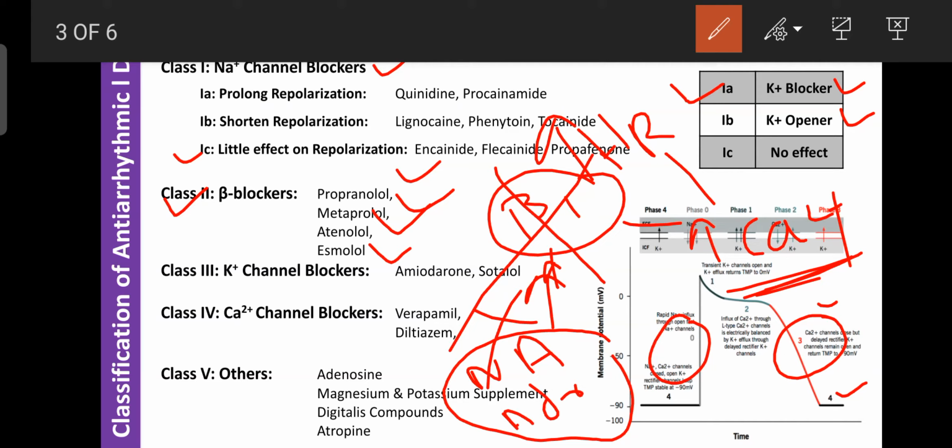And on the other side, beta blockers are also helpful for the treatment of angina, hypertension or many other disorders. But here, they are helpful for the treatment of extrasystoles or arrhythmia.